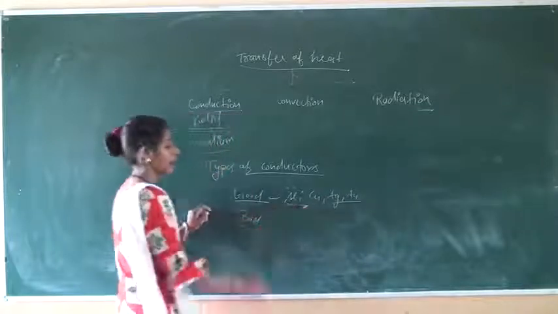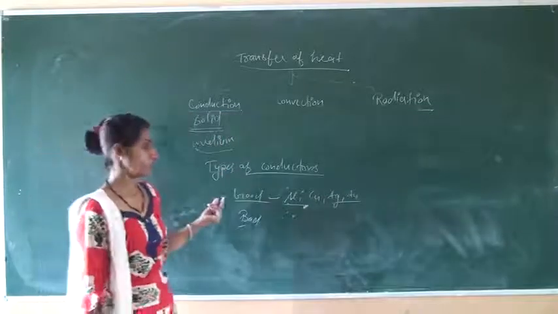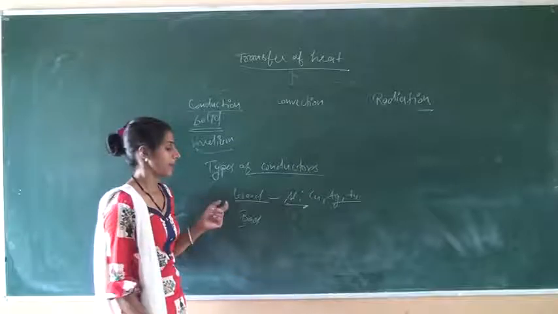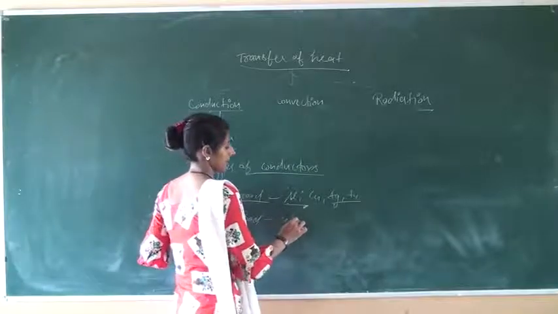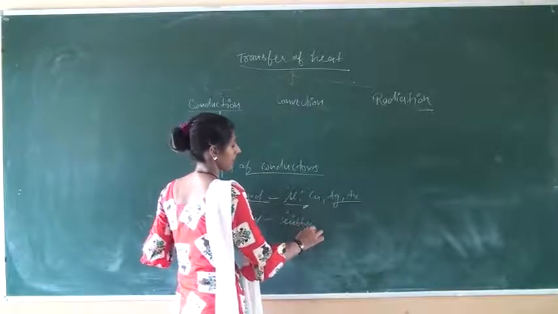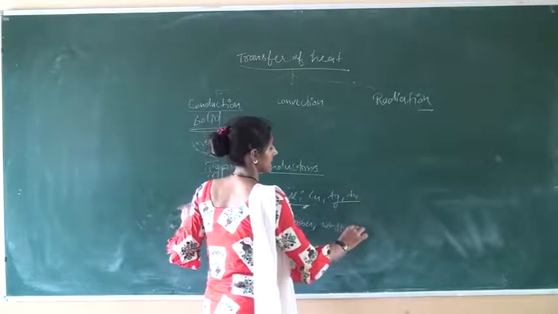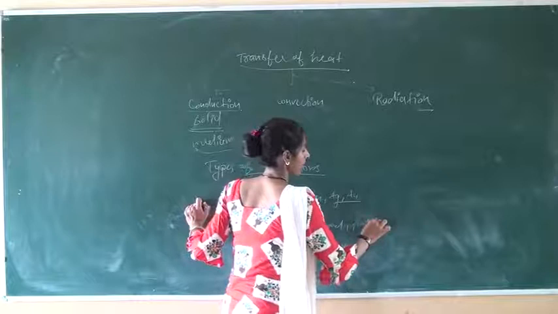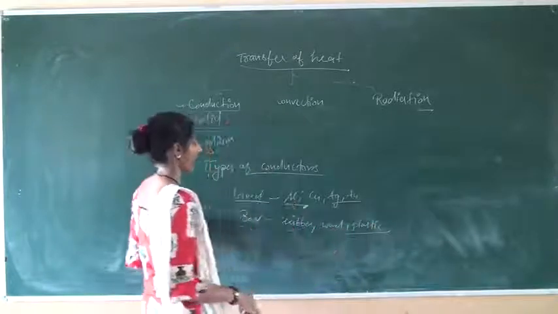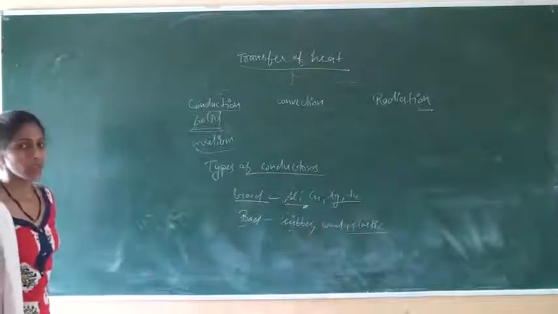These are metals, and metals are good conductors of heat. Bad conductors of heat are rubber, wood, plastics. They do not allow heat to pass through them.